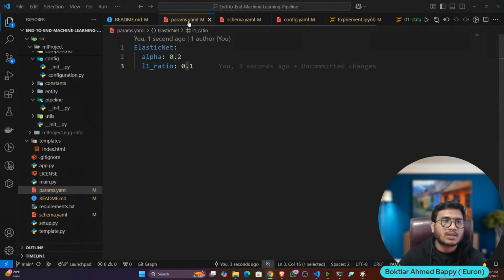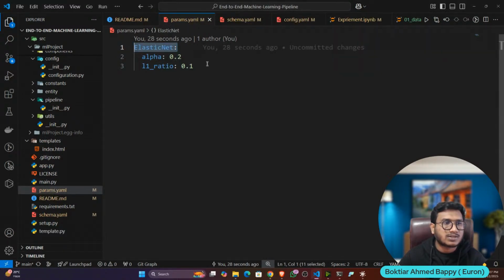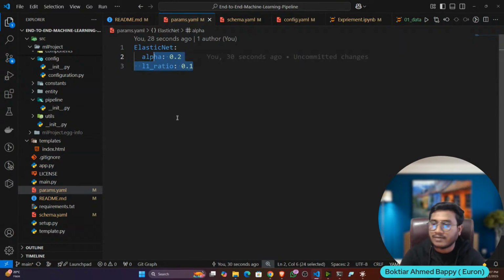Now you can ask me, why a YAML file? Can I use a JSON file? Yes, you can also use a JSON file to manage the configuration, but YAML is a very well structured format. Managing configuration is very easy here. See, that's a clean way to mention it. And most configuration files nowadays use YAML, instead of using JSON or any other file.